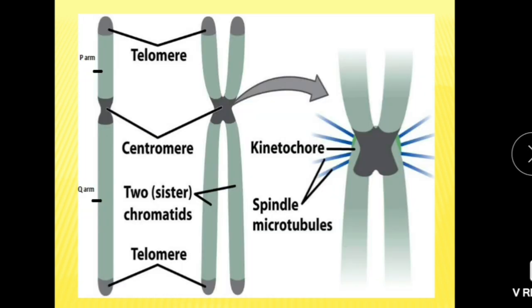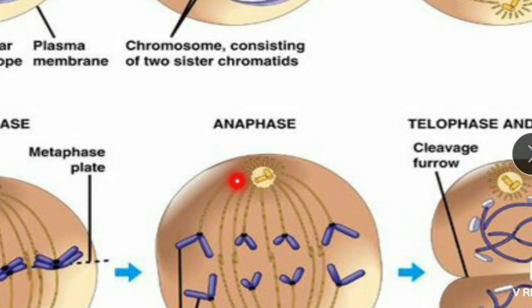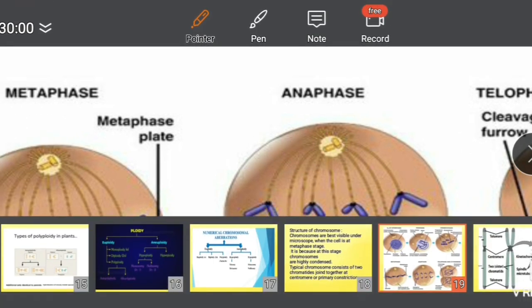A chromosome is made up of two parts. These are the chromatids, and this is the centromere, which is also called primary constriction, where the spindle fibers get attached during cell division. See here, the spindle fibers get attached to the centromere of the chromosome.